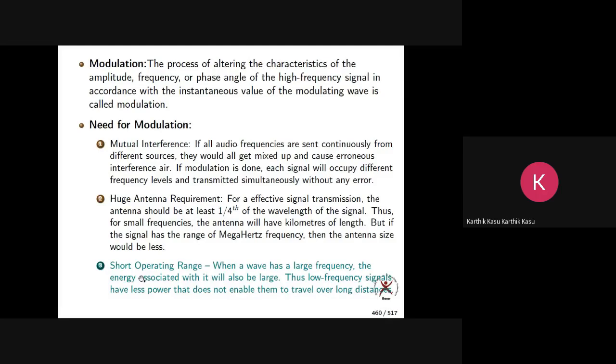Let us take one more point, the short operating range. If the frequency is less, it won't travel more distance normally. If the frequency is more, it will travel more distance. That is the short operating range. So in order to increase the frequency of our message signal, we do modulation, so that it can travel to longer distances. So that is about the need for modulation.